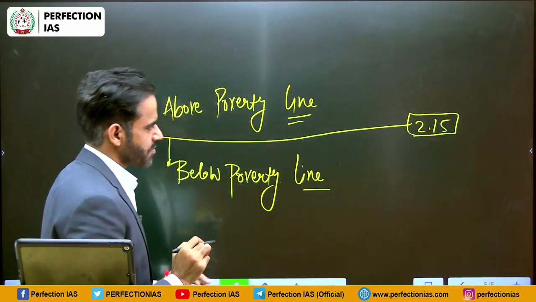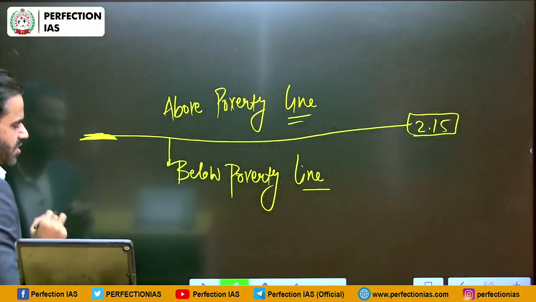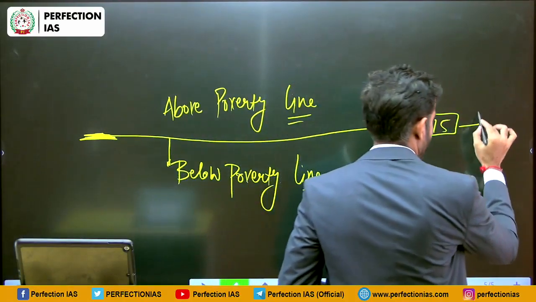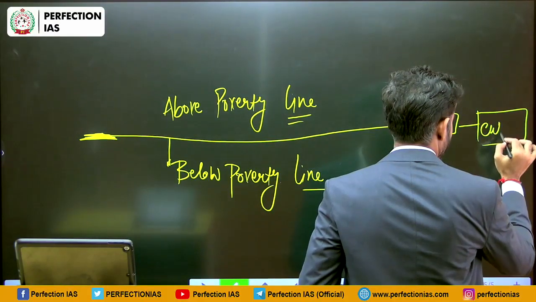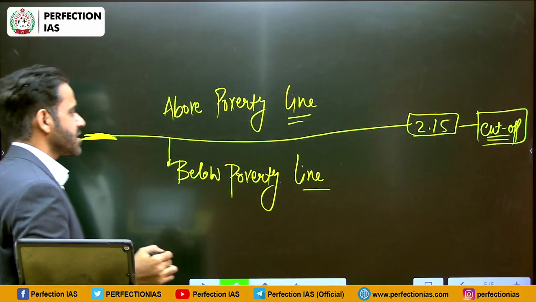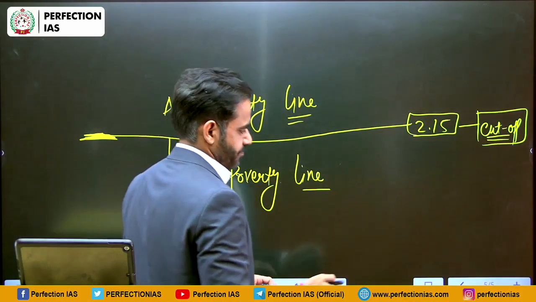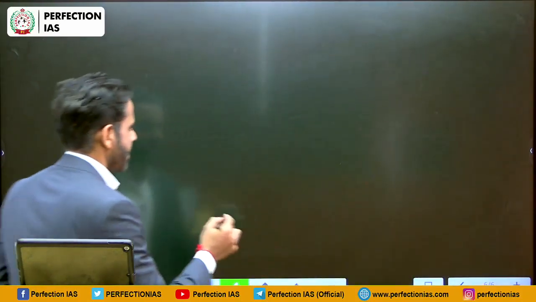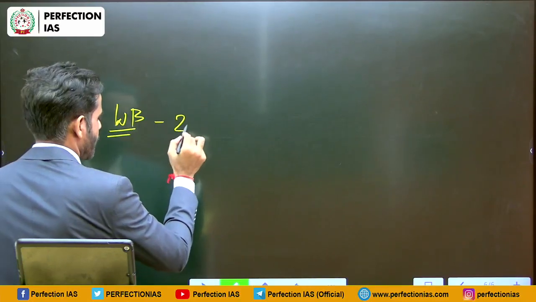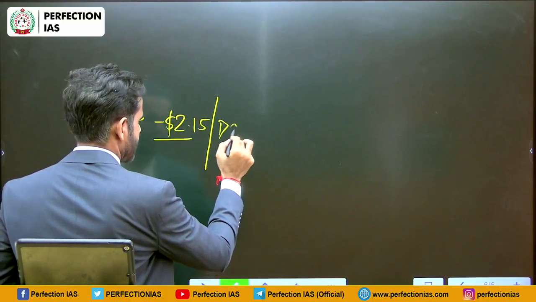So this is the concept of poverty line. That means this much amount of resources we need for basic minimum survival. This is like a cutoff in our exam. That means this is the minimum amount of marks you need for the next stage. So as per World Bank, the poverty line is $2.15 per person per day.